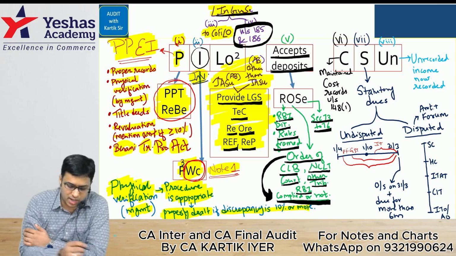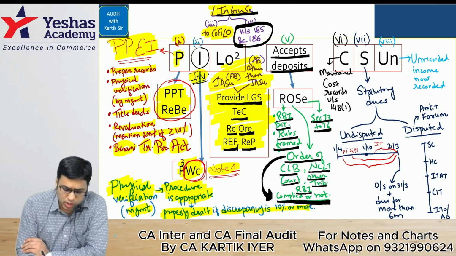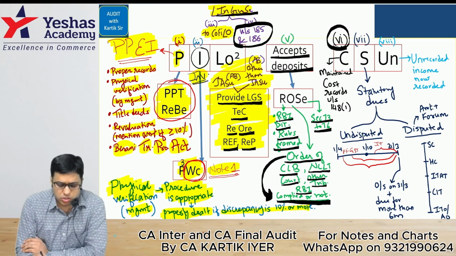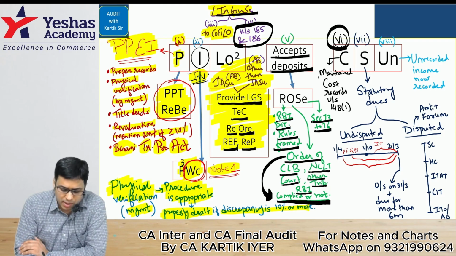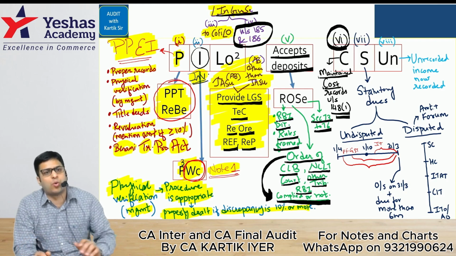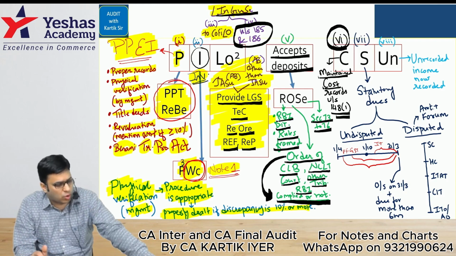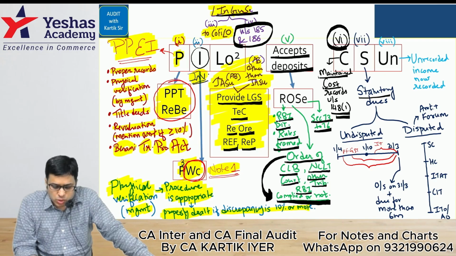Simple. Okay. Next, we go to Caro clause 6, that is called cost records. Cost records, very simple. Whether the company is maintaining cost records under section 148, subsection 1. Simplest clause, Caro clause 6. Caro clause 7, let's do statutory dues.